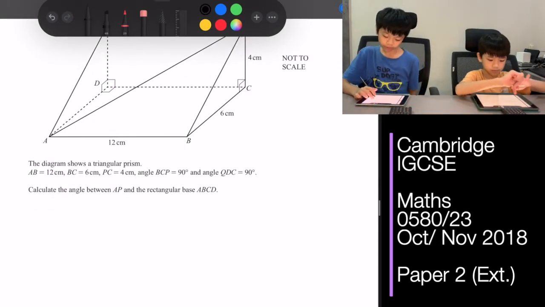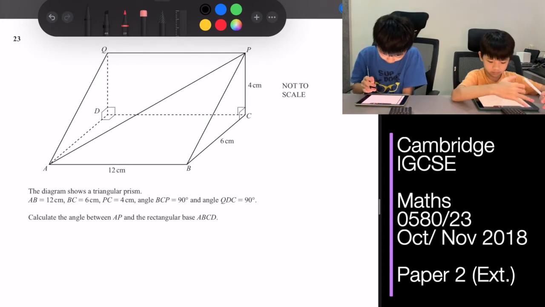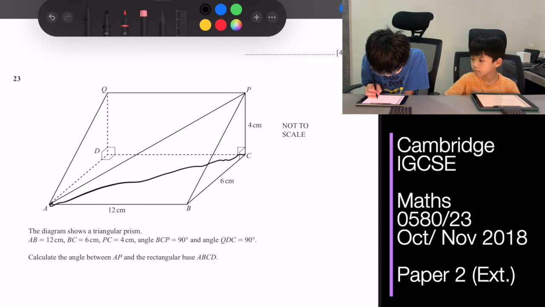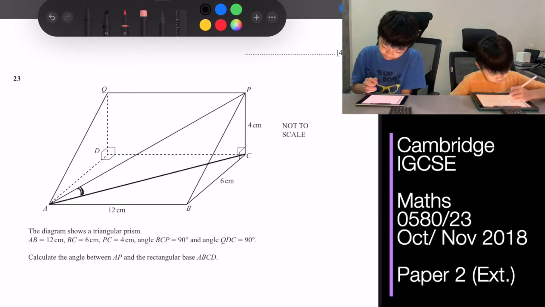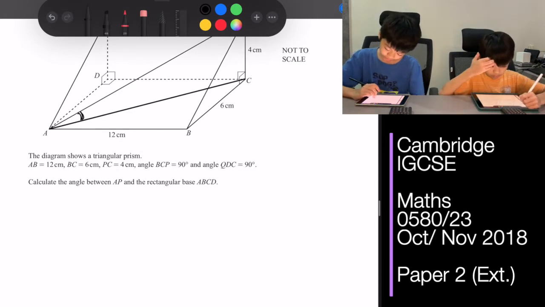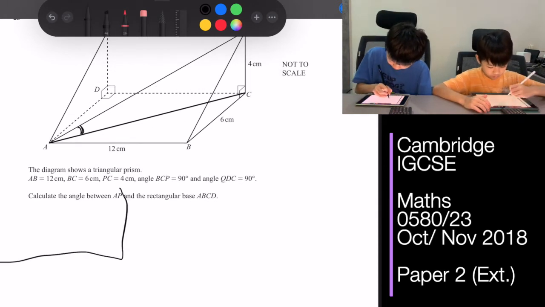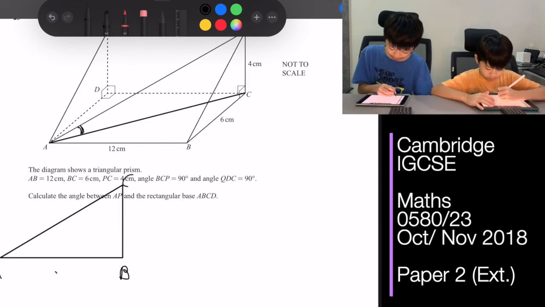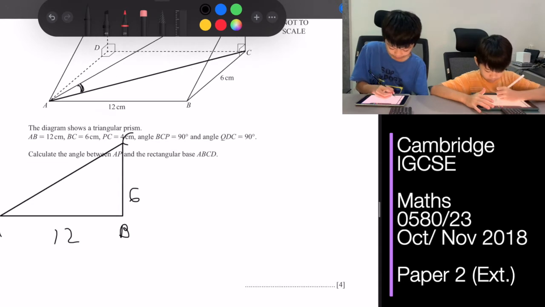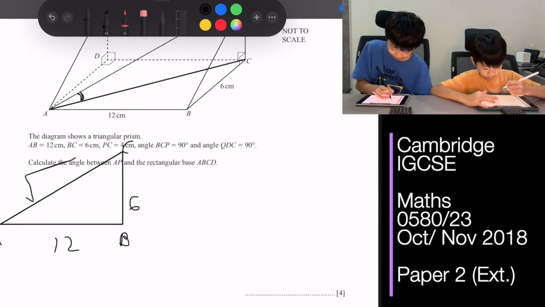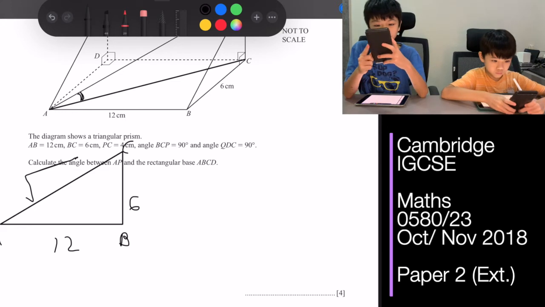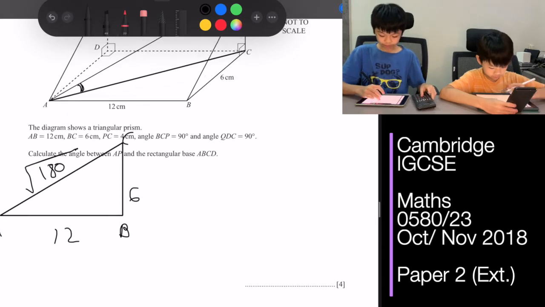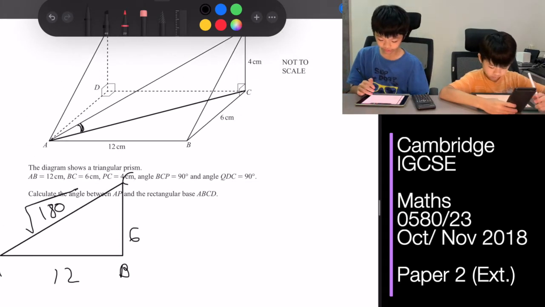Question 23. Calculate the angle between AP and the rectangular base ABCD, which is, if we draw a line over here, this angle, angle PAC. So, firstly, what we need to do is find, this is triangle A, B, and C. This is 12, this is 6. And then we need to find this angle. So it's 12 squared plus 6 squared is 180. So it's root 180. I put it in root so it's more precise.